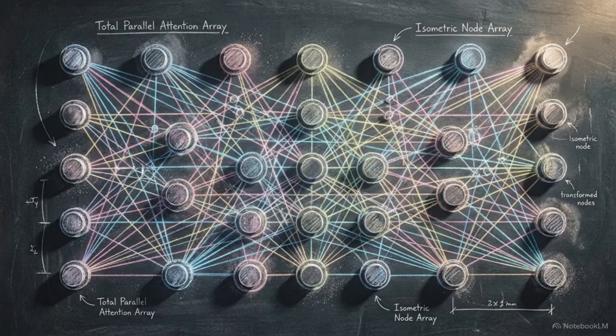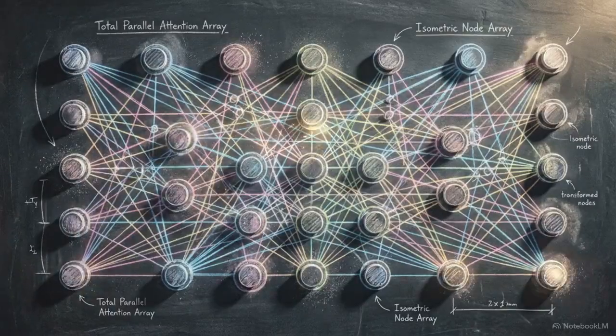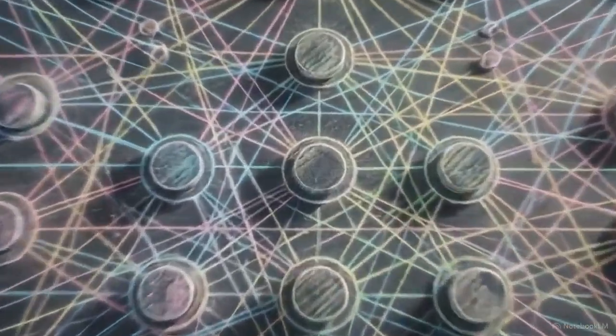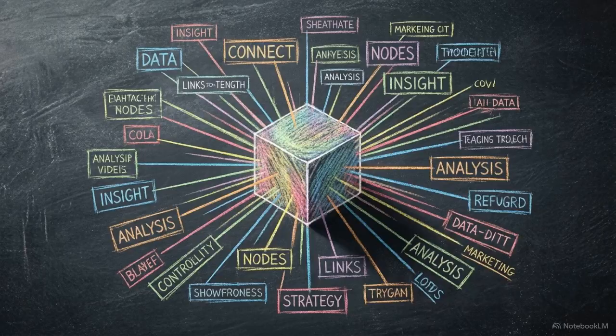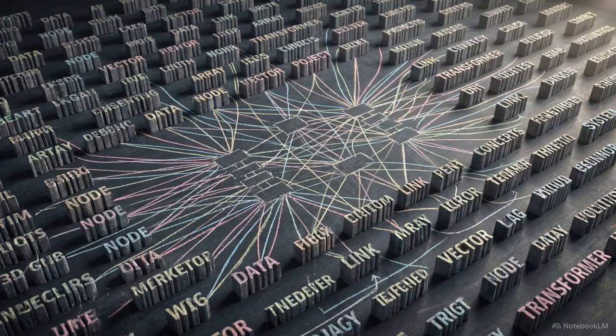In 2017, the paper Attention is All You Need introduced the transformer architecture. It discarded recurrent loops entirely. Instead of stepping through a sentence word by word, the transformer uses self-attention. It loads every single word of a document into the network at the exact same time.